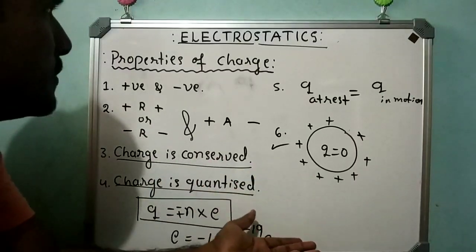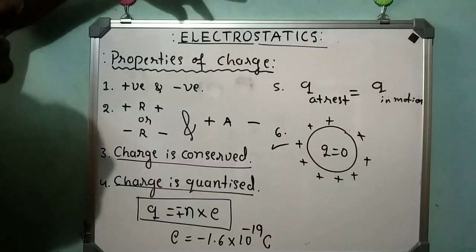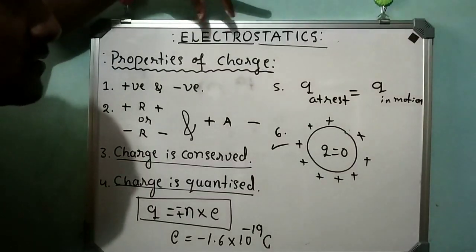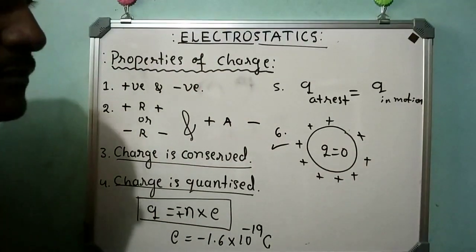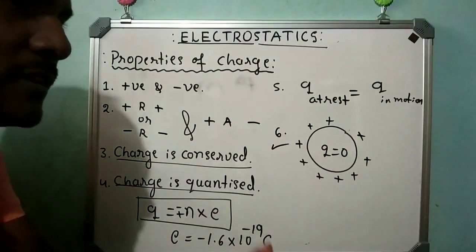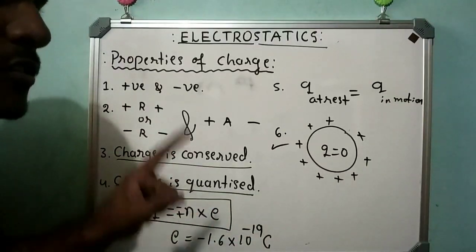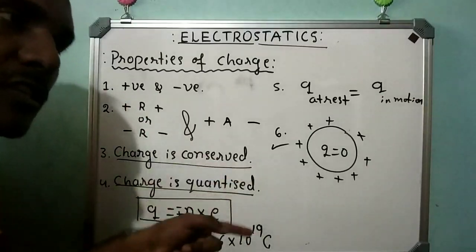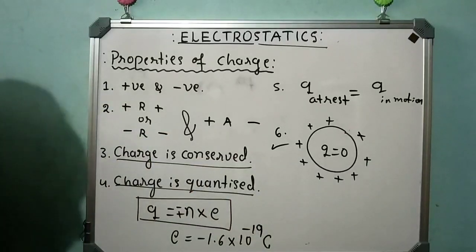Now let me repeat again. What is the meaning of electrostatics? It is the branch of physics which deals with the study of charge at rest. The concept of electrostatics was first given by the scientist William Gilbert. What is the meaning of electric charge? 2 protons or 2 electrons possess some property other than mass which is responsible for the electrical force between them, and that property is called electric charge.